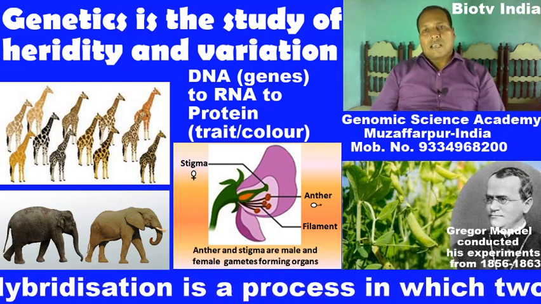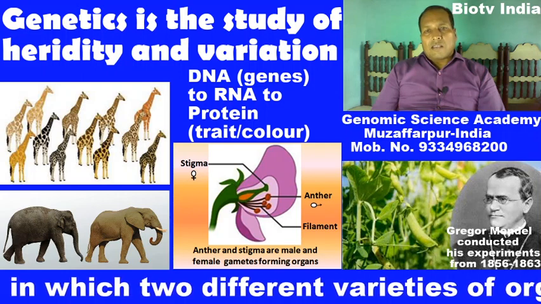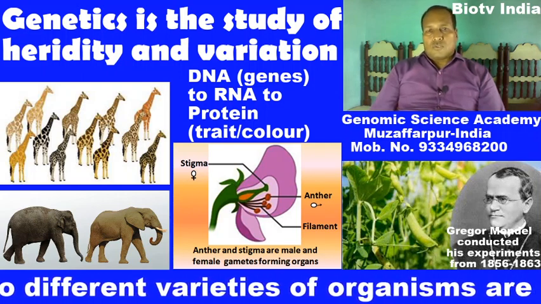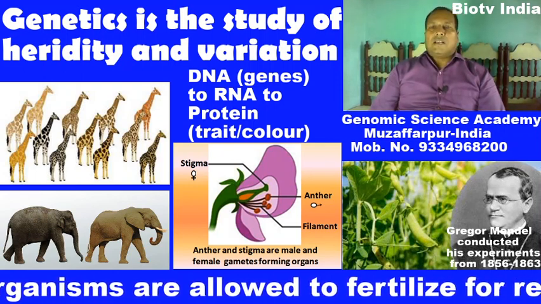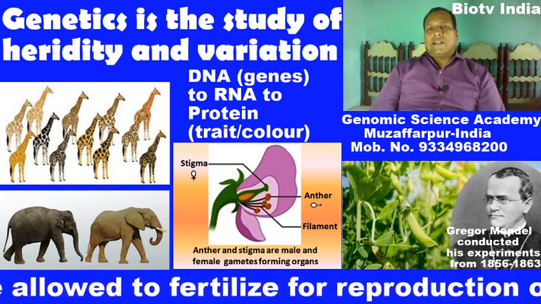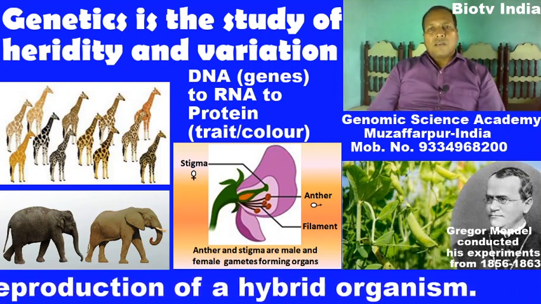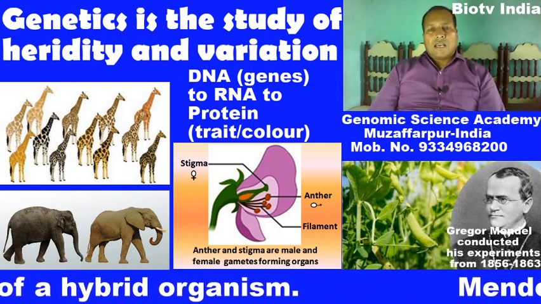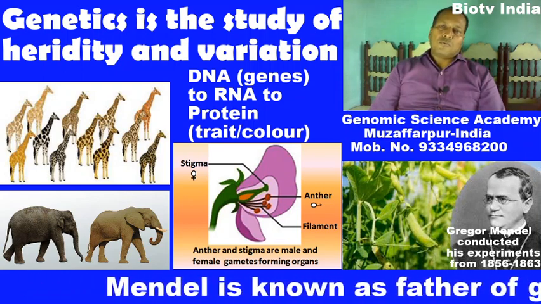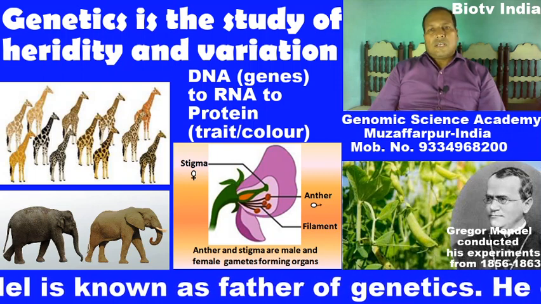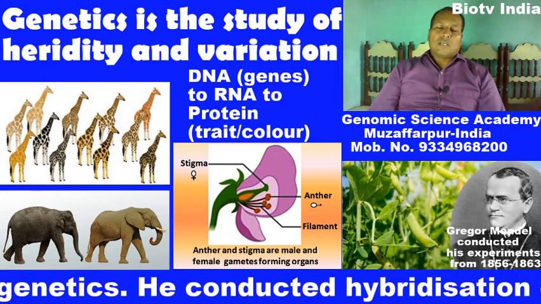Reproduction is a biological process in which one individual produces their offspring of the same kind. This is the definition of reproduction. Reproduction may be of two types: asexual reproduction and sexual reproduction.